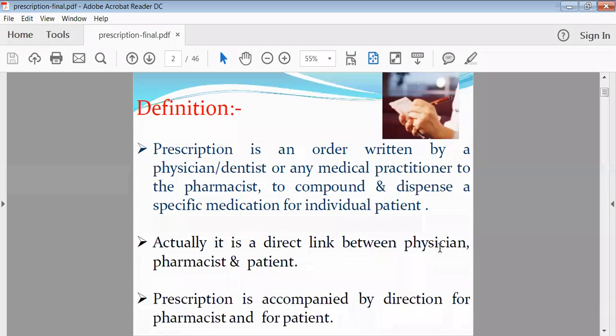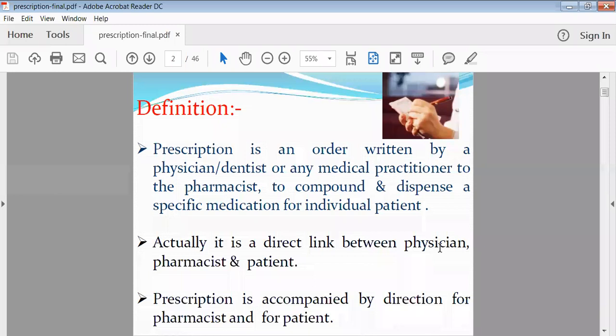And previously there was no such system to directly get such medicaments. So at that time the pharmacist used to prepare medicaments at the time of requirement. At that time there was no such development in our pharmaceutical field.